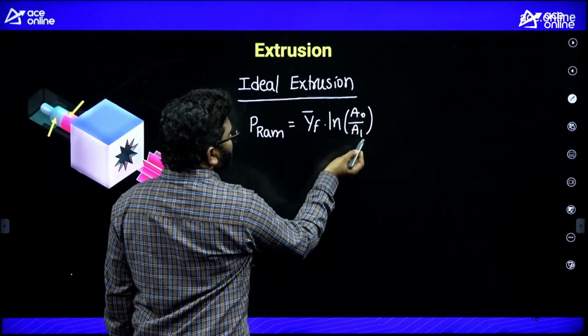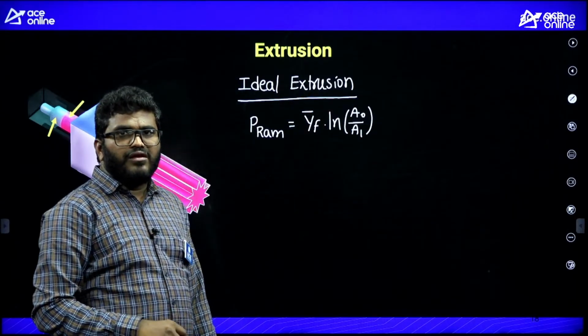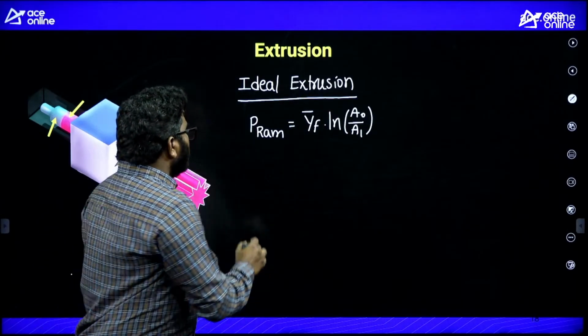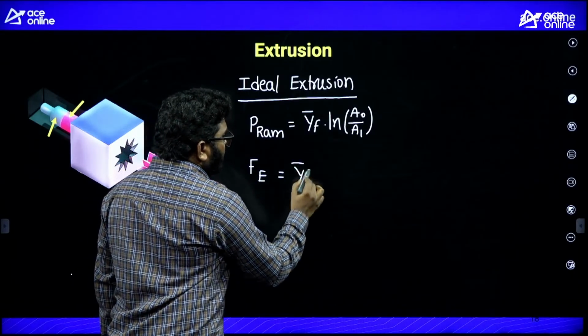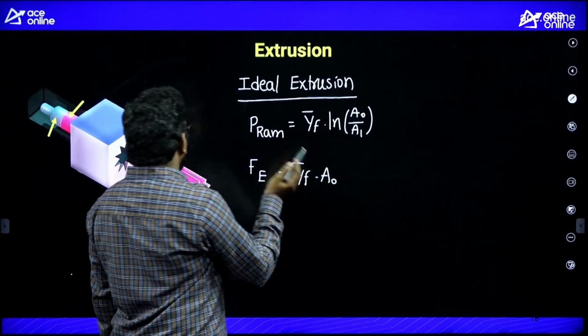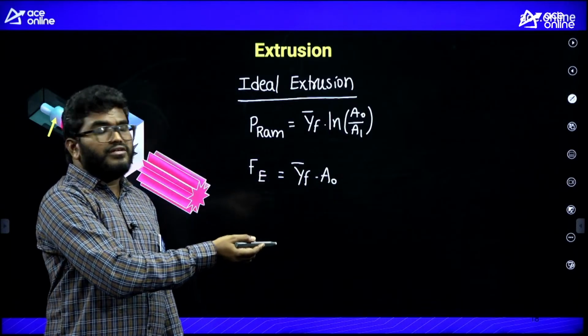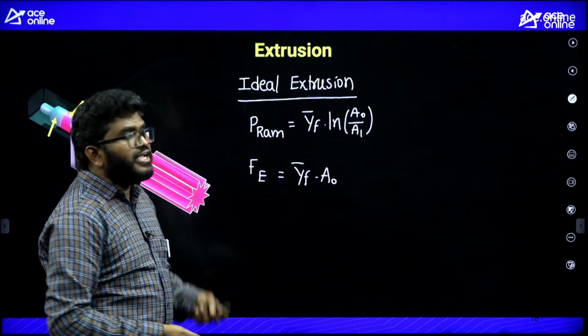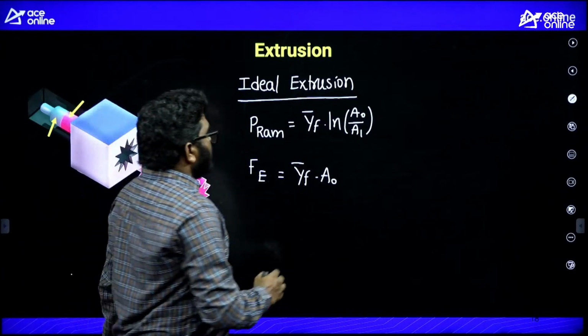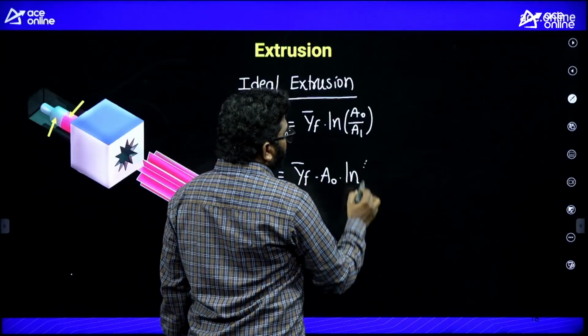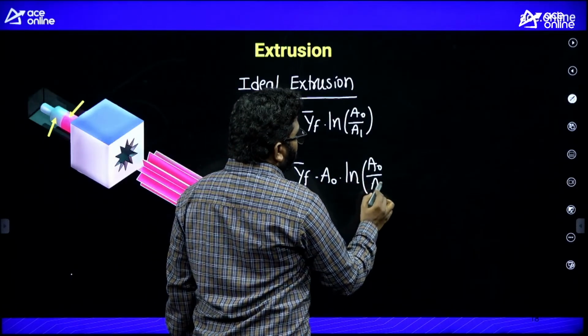These formulas are same as wire drawing. Only the thing is different: extrusion force is equal to y bar f, and I am taking initial area A naught, previously A1 in wire drawing, because I am applying the force to the initial billet material. So A naught ln A naught by A1.